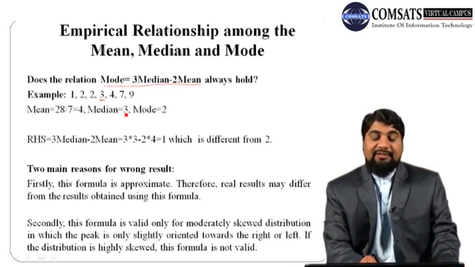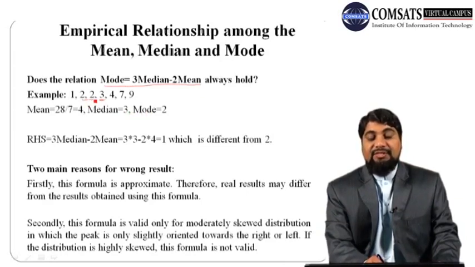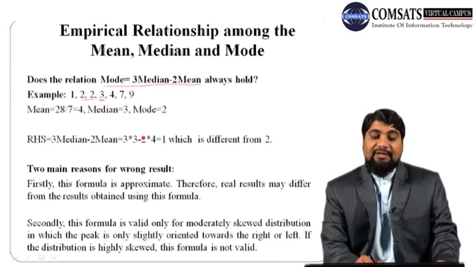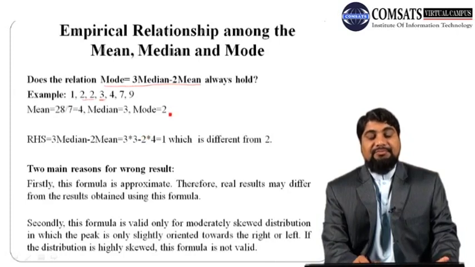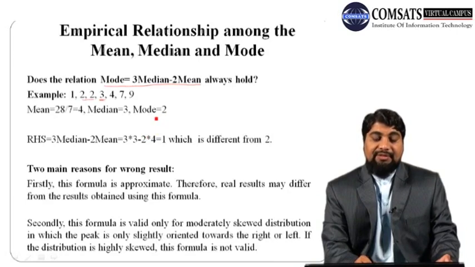So 3 is the median. And for finding the mode, the most frequent value, 2 is occurring 2 times, which is more than any other number. So mode is 2. So I have calculated these 3 measures of central tendency, mean, median, mode, for this data.